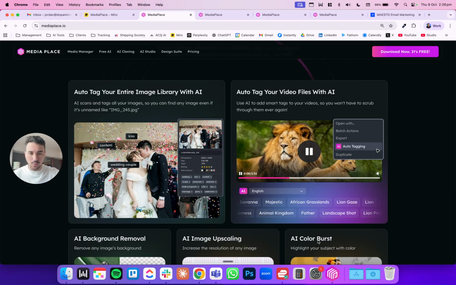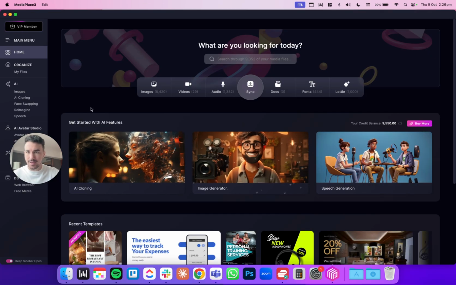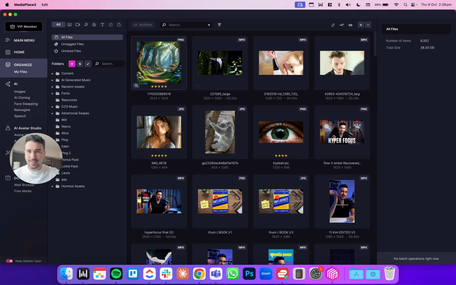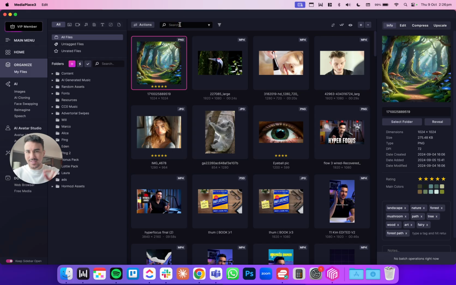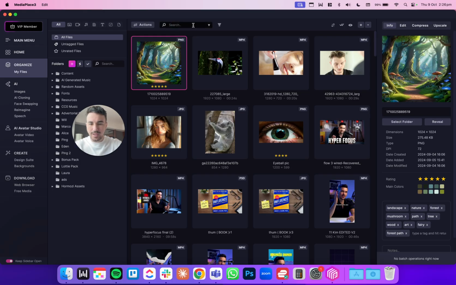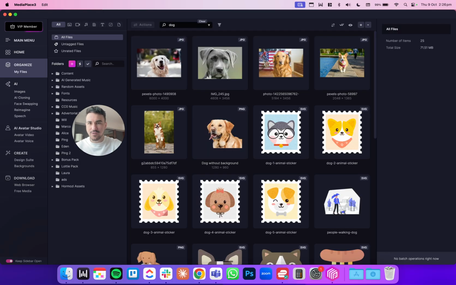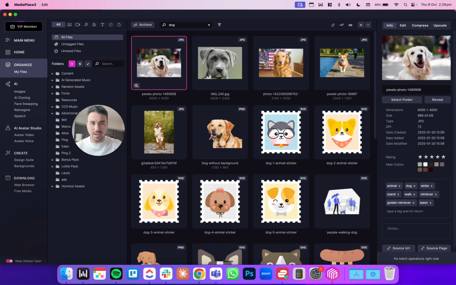So what that means is, here is the app, right? You can come in here and I can right click and I can go auto tag, and I've already done this. And so instead of renaming all of these files individually, let's say I want to find that dog photo. Well, this image here is called Pexels Photo 1490908. It's not called dog, but because it has a dog tag applied to it, I'm able to find it in just 1 second by typing it in.